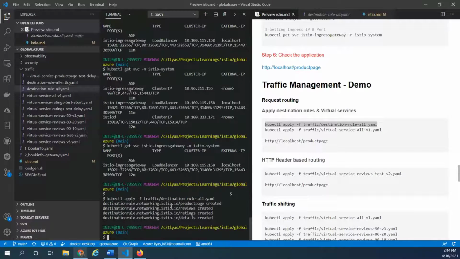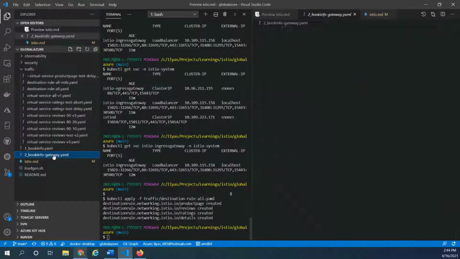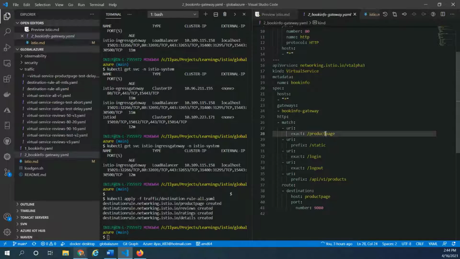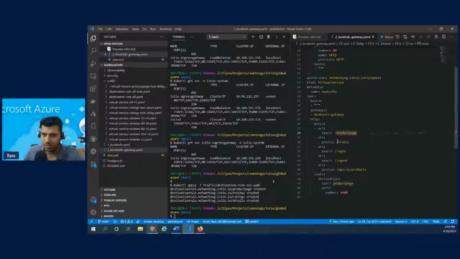Once the destination rules are created, the next logical step is to create a virtual service for each and every microservice that we have, right? Because in the first step, when we created the gateway, we had one virtual service for the entire application. In the match section, I was matching if it matches this particular page, take me here, and so on.